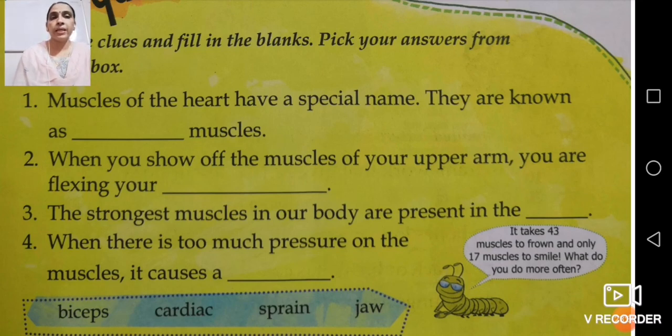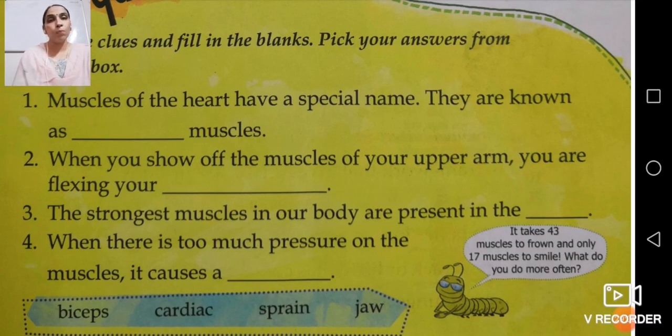So what next? It takes, what the NOE is telling you, 43 muscles to frown. Frown means when you are crying, when you are upset, then it takes 43 muscles, and only 17 muscles are required to smile. So what do you do more often?